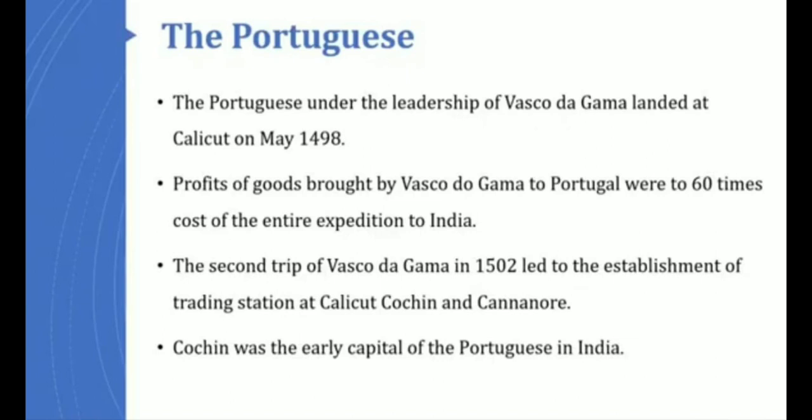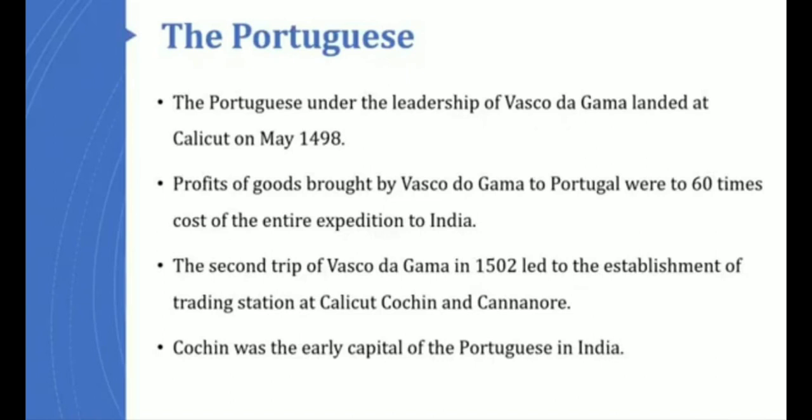Okay, the first time he came to India was in 1498 at Calicut. The profits of goods brought by Vasco da Gama to Portugal were 60 times the cost of the entire expenditure to India.